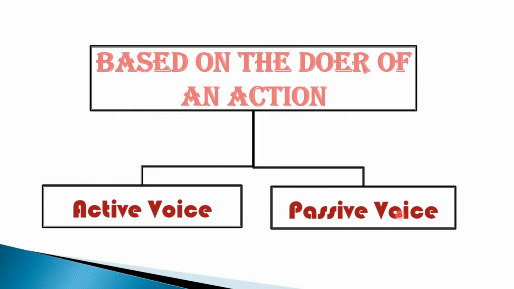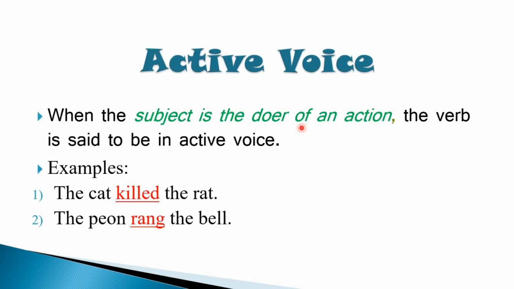Coming to the next division, that is based on the doer of an action. Here we study about voice. The detail of all these rules and regulations, we are going to study under the voice chapter. Right now the division is active voice and passive voice. When do we call the verb is in active voice? When the subject is a doer of an action. If the subject performs an action, then we say the form of verb is in active voice.